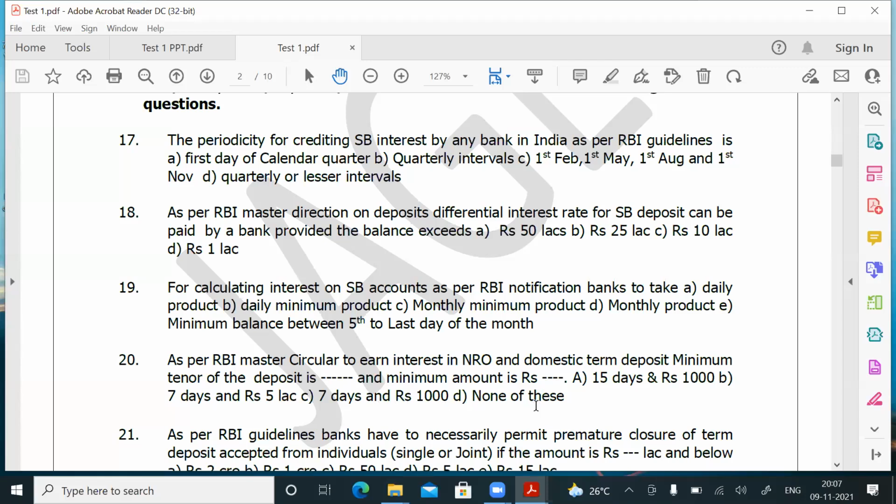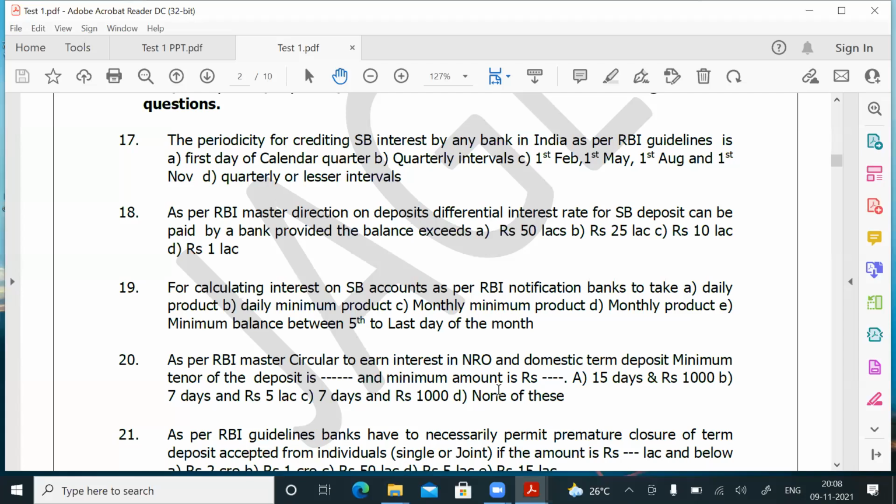In Canara Bank, to earn interest on domestic and NRO term deposits, you need a minimum of 7 days and 5 lakhs. But the question is, as per RBI Master Circular, what is the Reserve Bank telling? The Reserve Bank is also telling that the minimum period of the deposit should be 7 days. But what is the minimum amount? The minimum amount is left to the discretion of the bank. That is why Canara Bank is telling 7 days, 5 lakhs. If you go to Indian Bank, they will say 7 days and 1,000 rupees. You got my point? Reserve Bank has not restricted the minimum amount. Reserve Bank has restricted only the number of days.